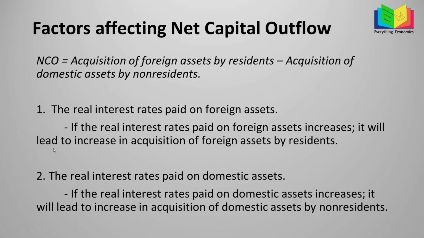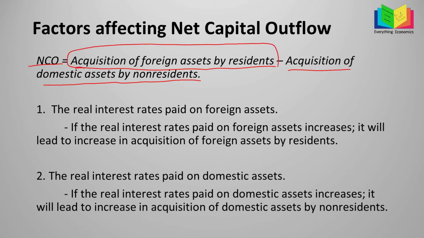So first, the definition of net capital outflow. Here we have the formula. NCO, net capital outflow, is equal to acquisition of foreign assets by domestic residents, minus acquisition of domestic assets by non-residents, that is foreign residents. So this is the formula. The first part says acquisition of foreign assets by domestic residents.